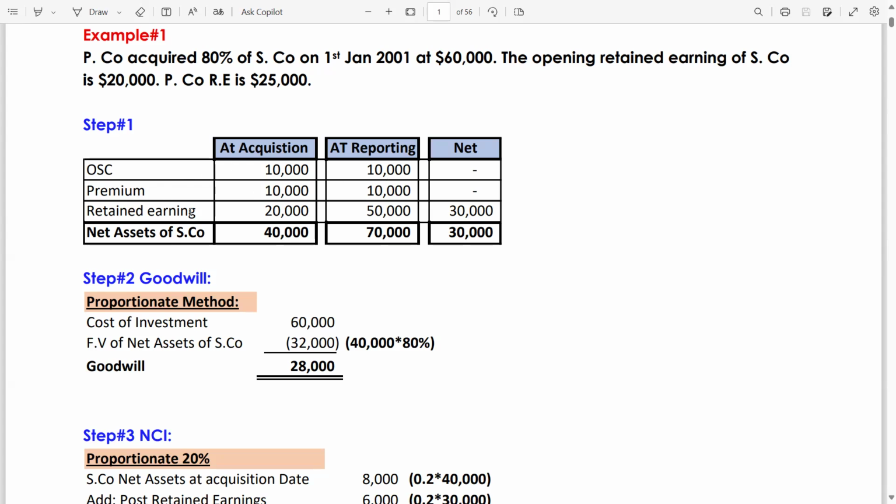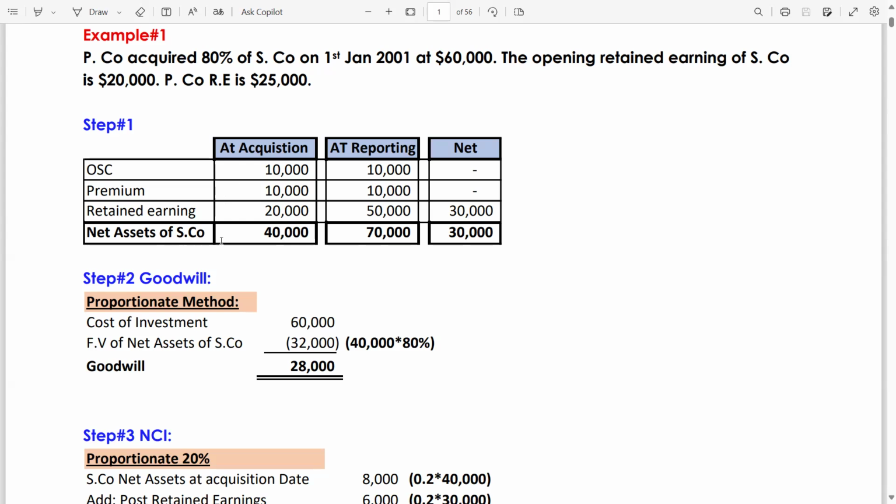Now retained earning, as the opening retained earning is given by the examiner in the first line, which is 20,000. So you write 20,000 at the acquisition date and 50,000 is the reporting date retained earning. Let's assume this is mentioned in the question.